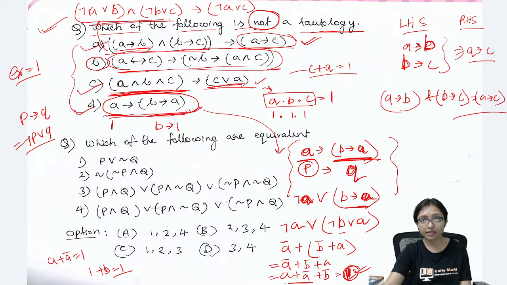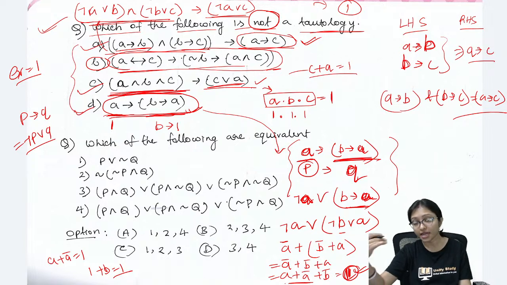Again you can think this is my total P, this is my total Q. You can express it, and you will see that you will get 1. I will suggest those who are doing this for the first time, you can try with this one, because whenever you try to solve like this, your concept will be more clear.